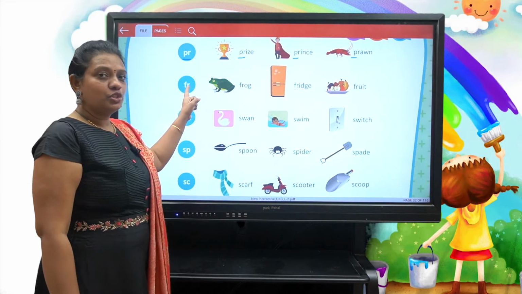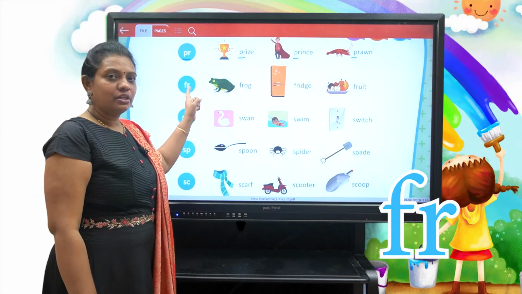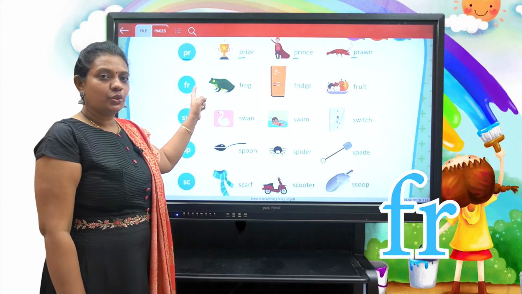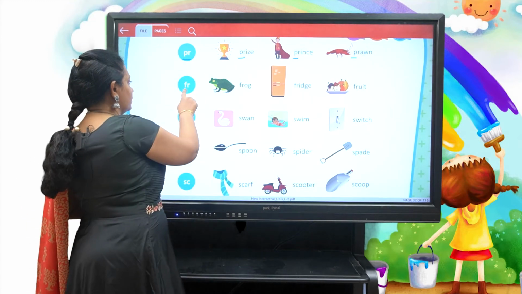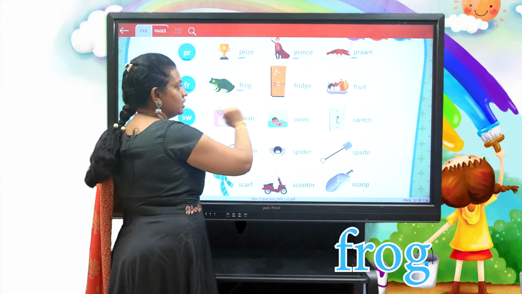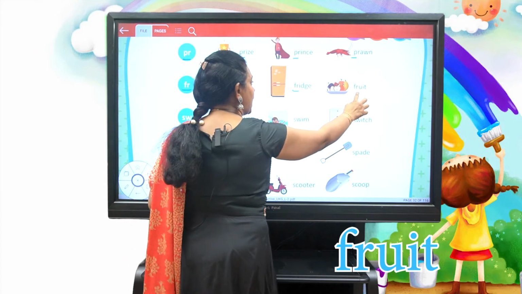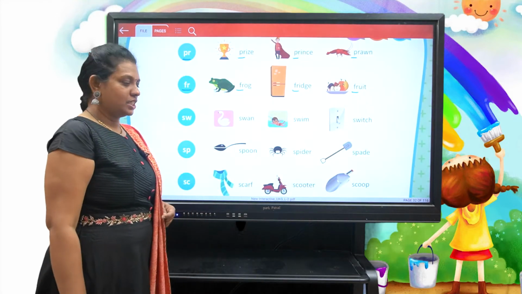We have another consonant blend, that is fr. F and r together make fr. Fr as in frog, fr as in fridge, fr as in fruit.